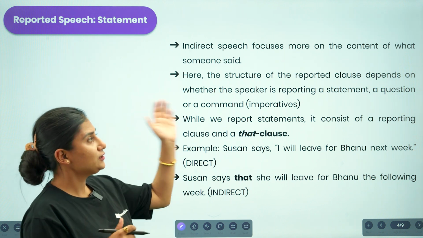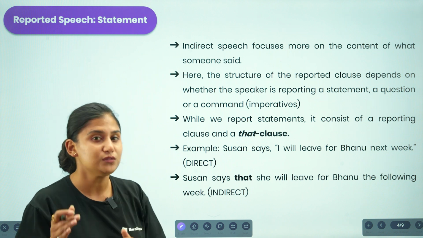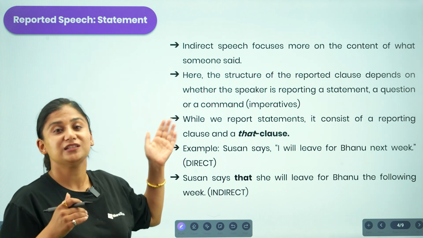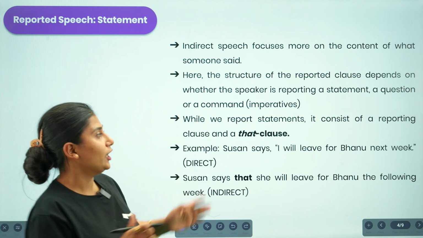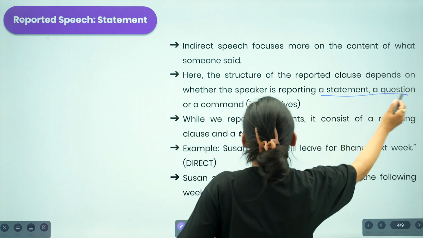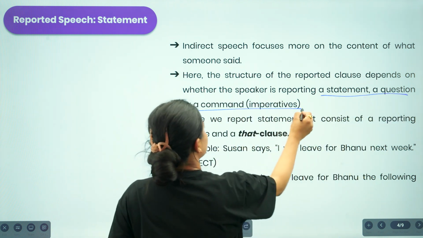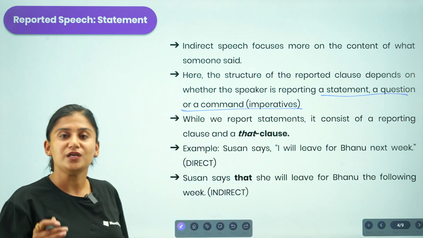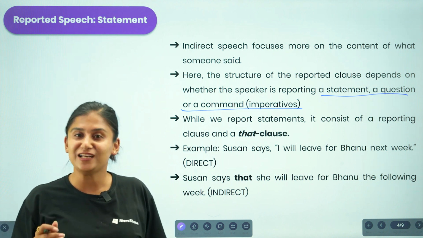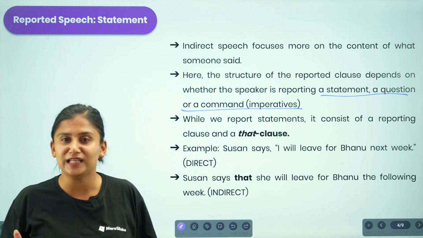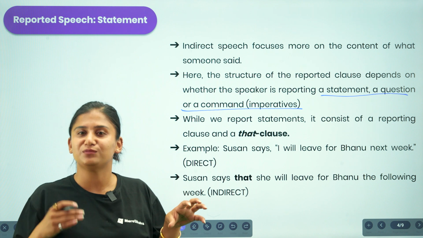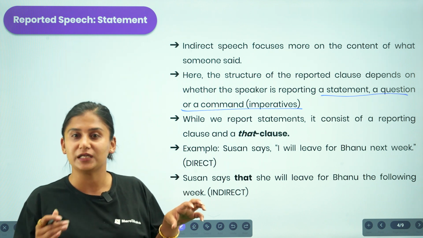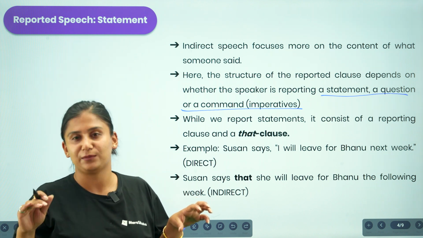Here the structure of the reported clause also depends on whether the speaker is reporting a statement, a question, or a command. Whenever we are reporting an idea said by somebody else, it is not that a person always presents the information to you in a statement only, right?